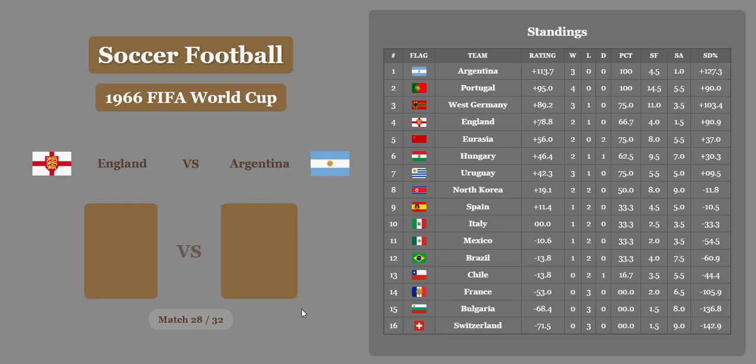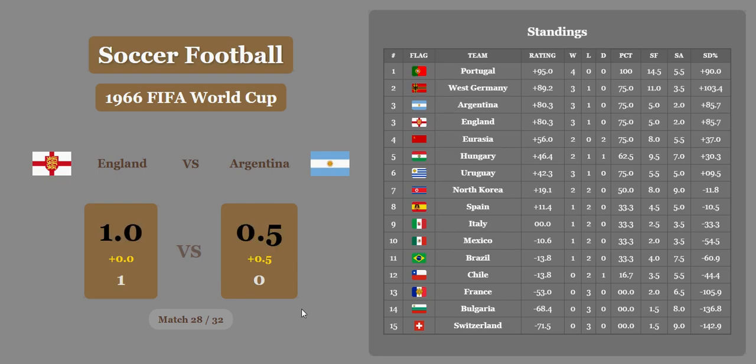England versus Argentina, a huge matchup. England wins it. Argentina, I think, is going to get a half goal. They do, they'll cut the lead in half, but that will take Argentina into third. Now England and Argentina tied in third place. Portugal back in first. Germany in second. It's going to be a photo finish, folks.